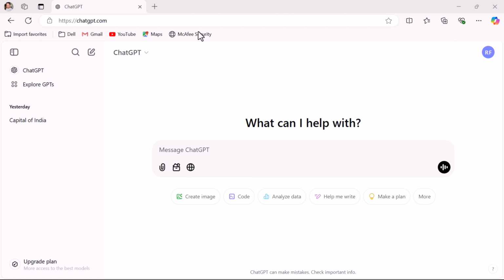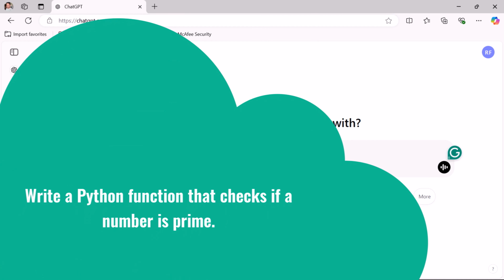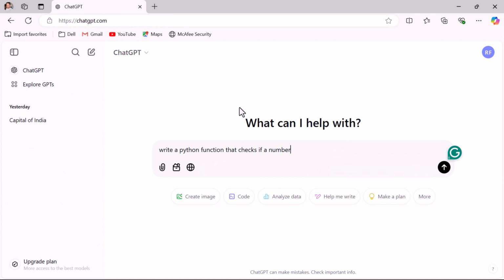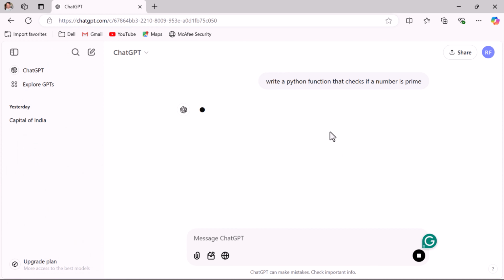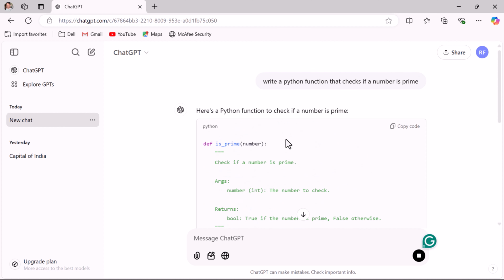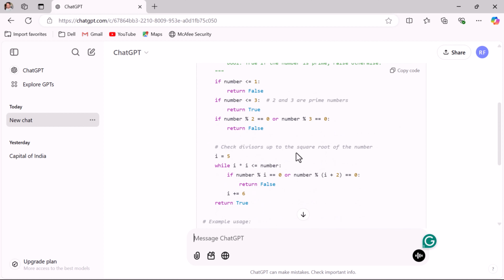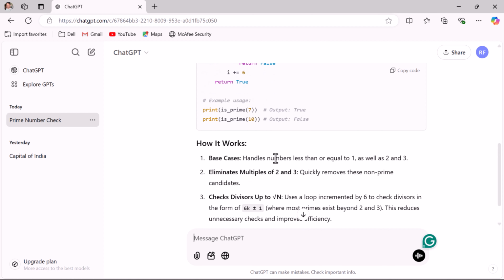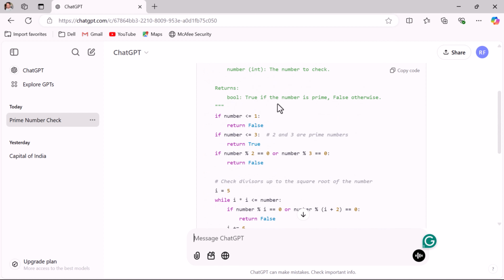Here I am using the free version of ChatGPT. Let us say you are a Python developer and you want some piece of code, like you want to write a Python function that checks if a number is prime. Next, hit enter. And here you can see the response of ChatGPT. Here is a Python function to check if a number is prime, and this is a piece of code. So this is how ChatGPT generates code on the fly. It will also provide an explanation of how this piece of code works.